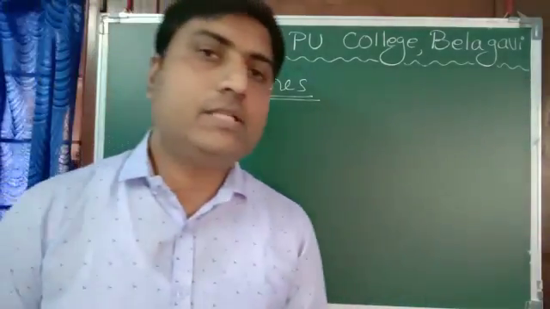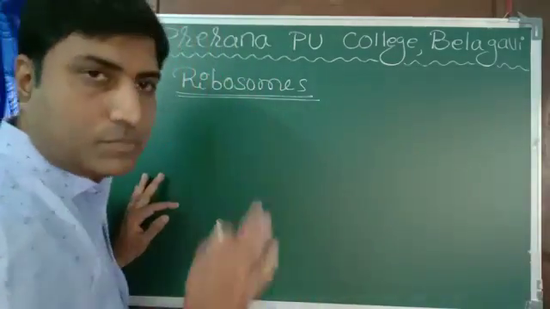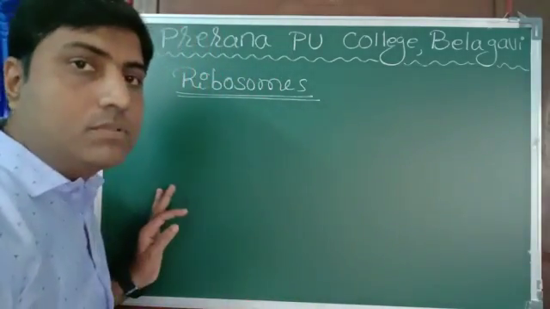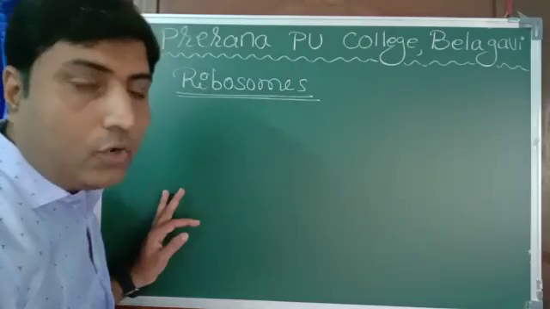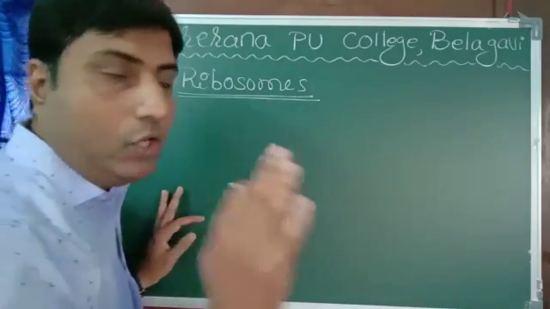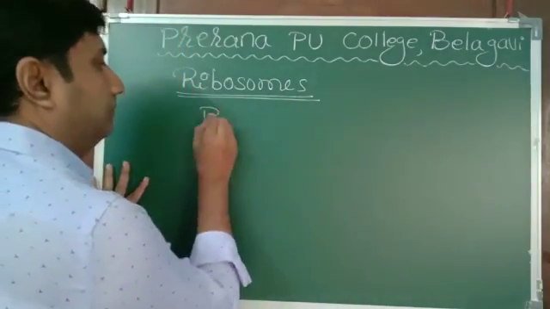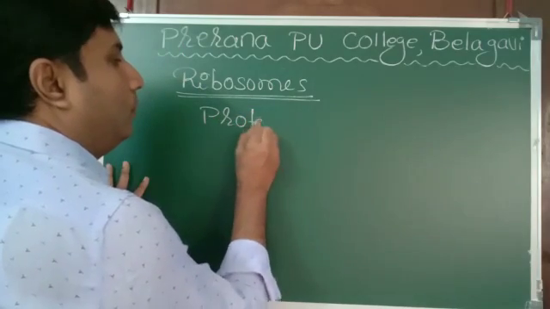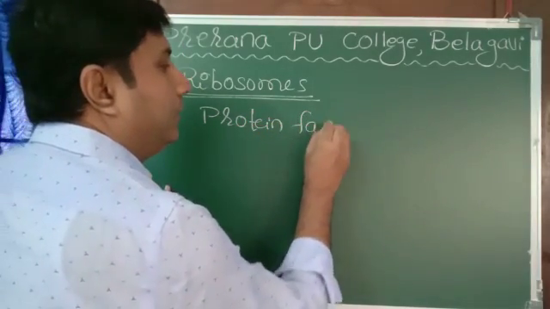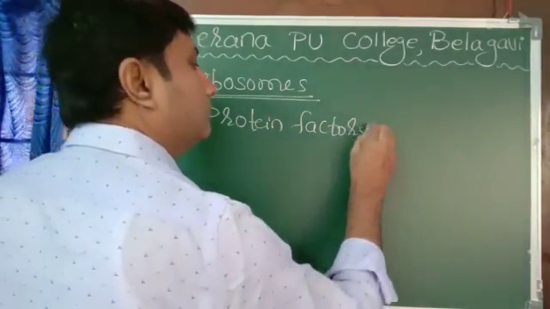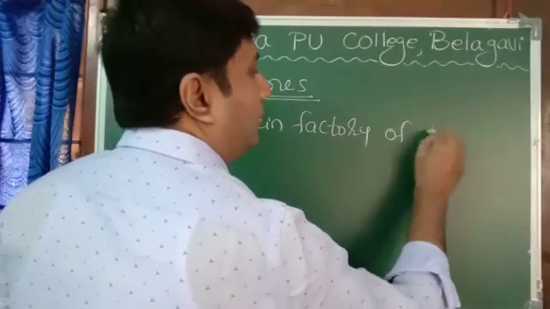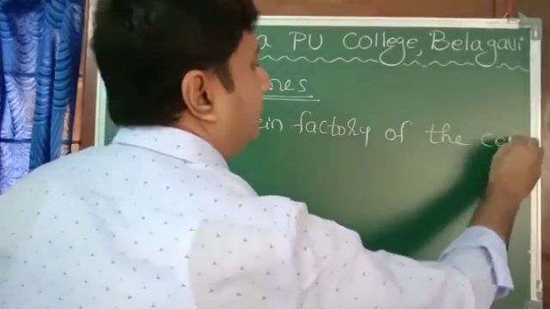So now the next cell organelle is ribosomes. Ribosomes are commonly called the protein factory of the cell.